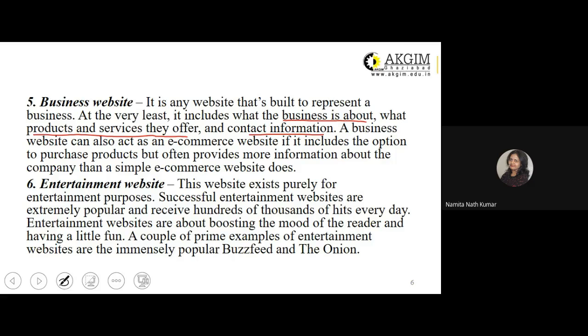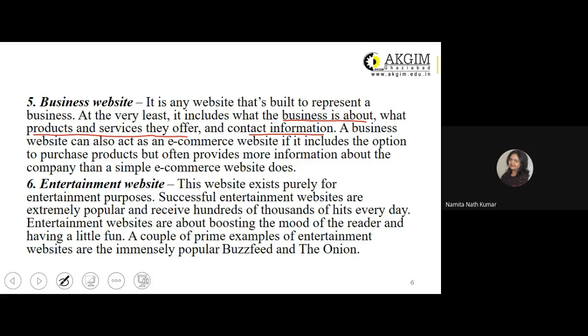The sixth type of website is your entertainment website. This exists purely for entertainment purposes. That means the content on such a website is for entertainment purposes. Successful entertainment websites are extremely popular and receive hundreds of thousands of hits every day. Entertainment websites are about boosting the mood of the reader and having a little fun. A couple of prime examples of entertainment websites are the immensely popular BuzzFeed and Onion.